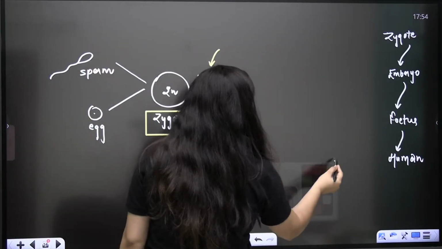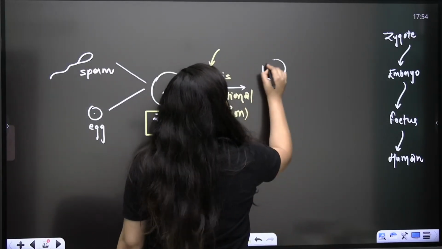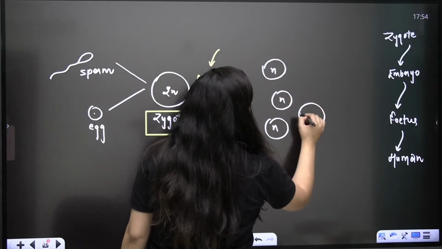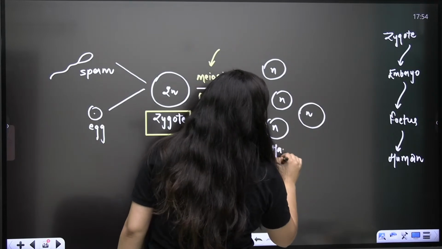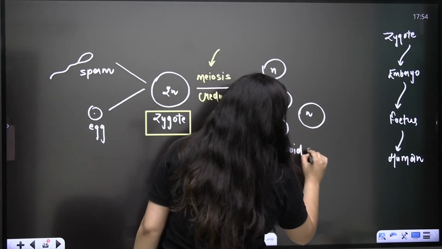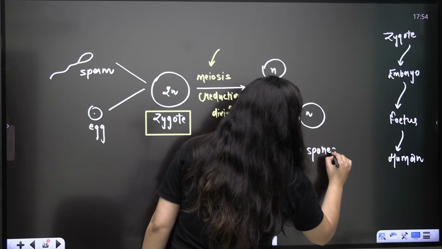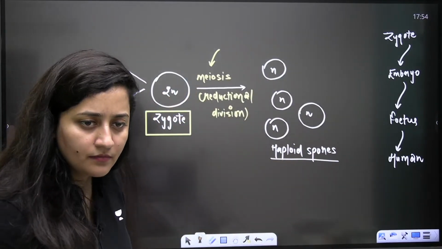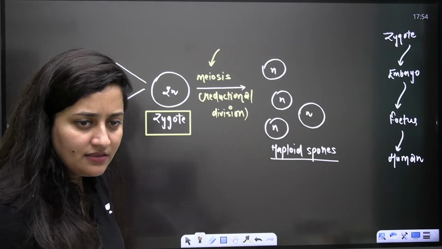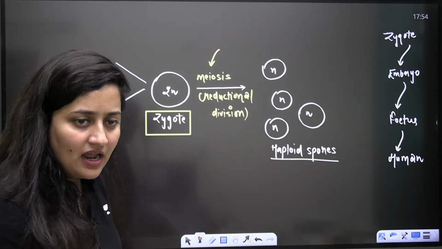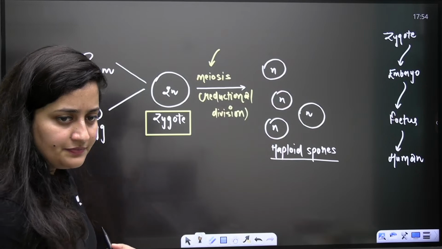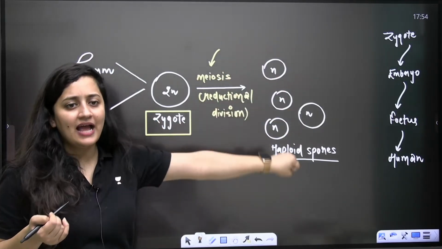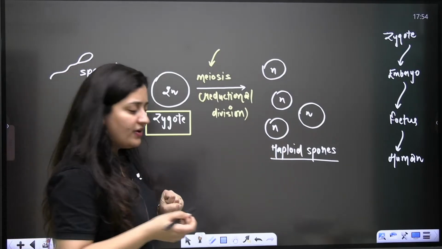So what will happen here? You will get haploid spores, yes or no? Quick everyone, Aarti, Jyoti, Diya, Lehri, Lakshmi. Fertilization, zygote, reductional division, and then there will be the formation of haploid spores.